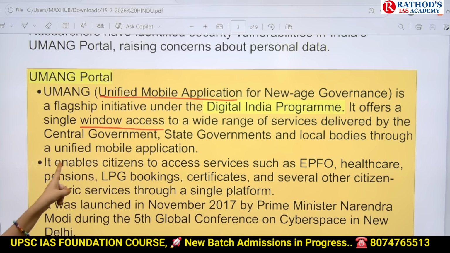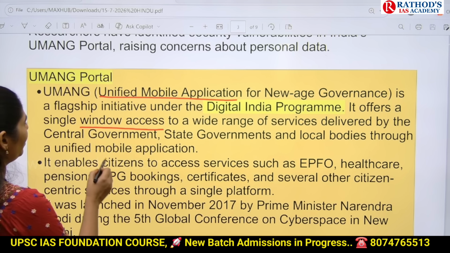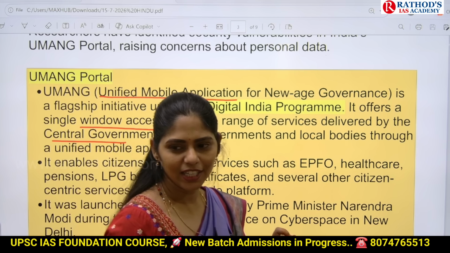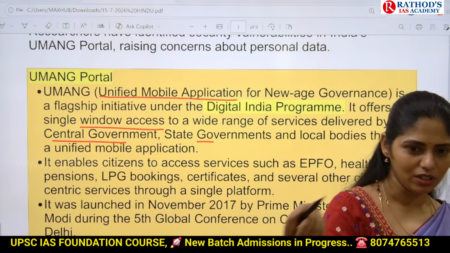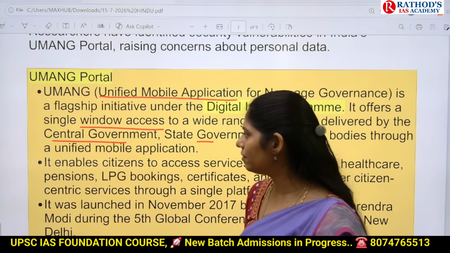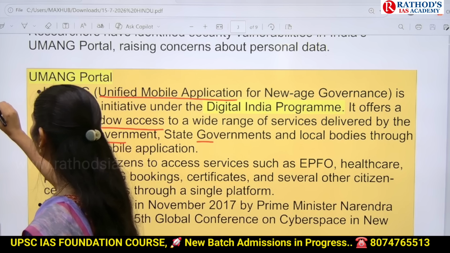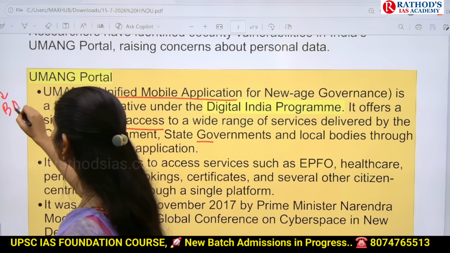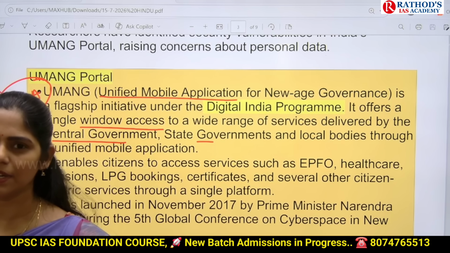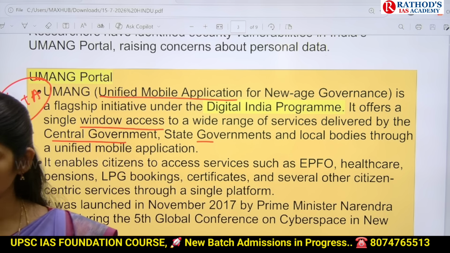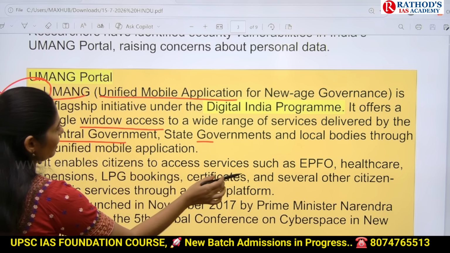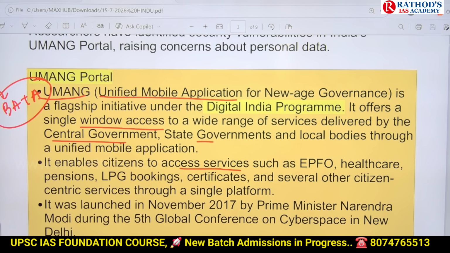And if you want to get any benefit from the central government or state government, for sure they will ask you for Aadhaar card details. Without the Aadhaar card, they will not provide you any government benefit, right? Because we have interlinked our bank accounts with Aadhaar. Then only you will get money transfers, that is, direct benefit transfer from the government to your accounts, right?